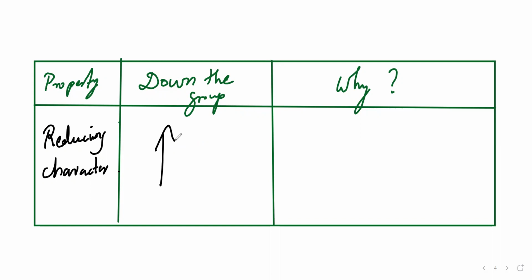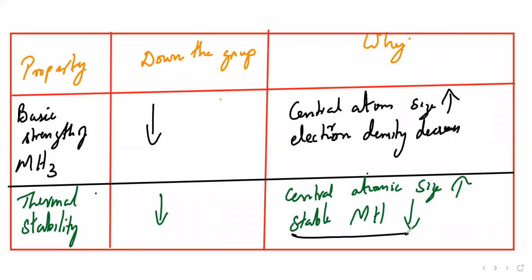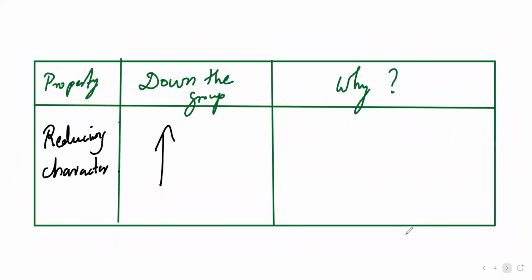Why? Because if stability of the hydride decreases, the previous reason only, because stability of metal hydride decreases. So obviously what happened? The reducing character increases.